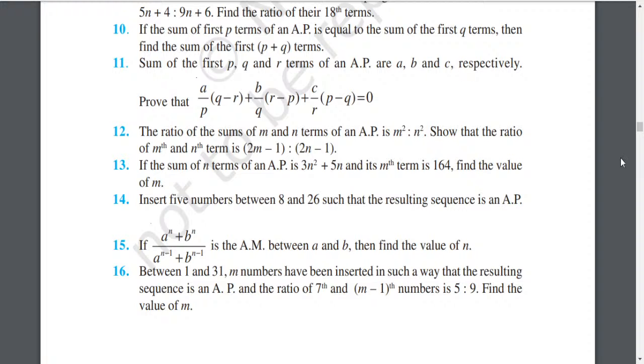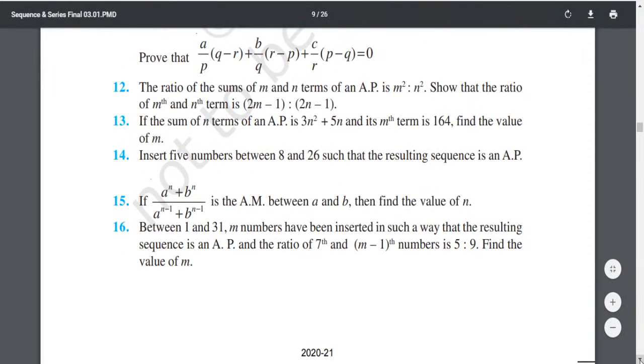Sir, in this S1 will be 8 and the common difference will be 6. One minute. S1 will be 8 by putting n equal to 1. Very nice. And that will be A1, sir. And this will be A, term 1 actually. Then I have to get term 2, so term 2 you will probably get by S2 minus S1. Am I right? Sir, common difference 6. How is the common difference found? First term 2 has to be found, correct? Yes, sir. So for that I have to do S2 minus S1.